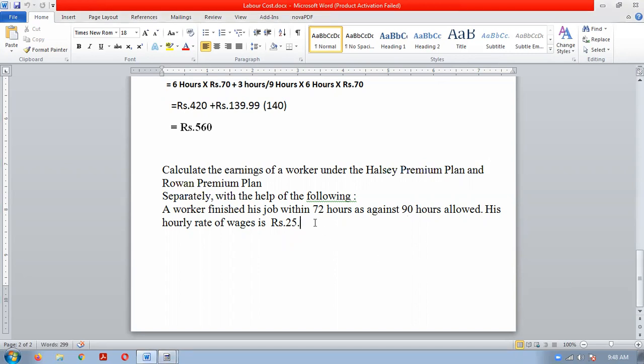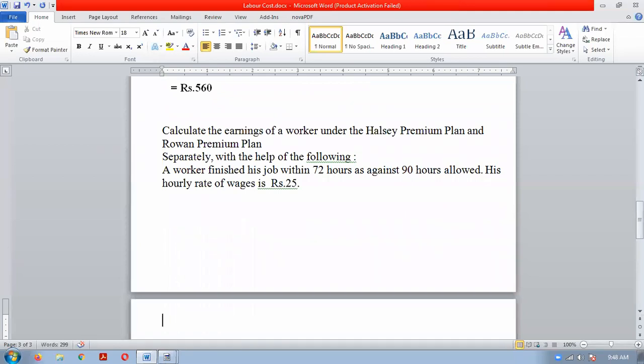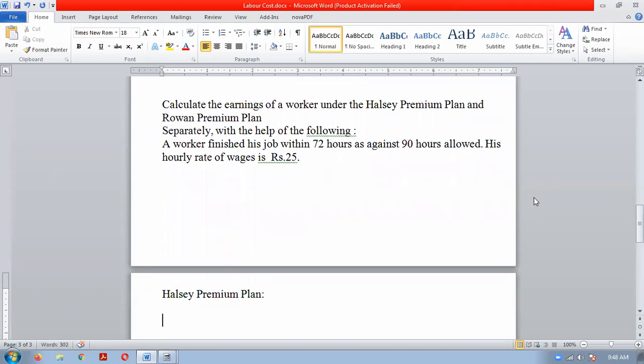So let us start this illustration. First, we will start with the Halsey premium plan. So what is the formula for the Halsey premium plan?